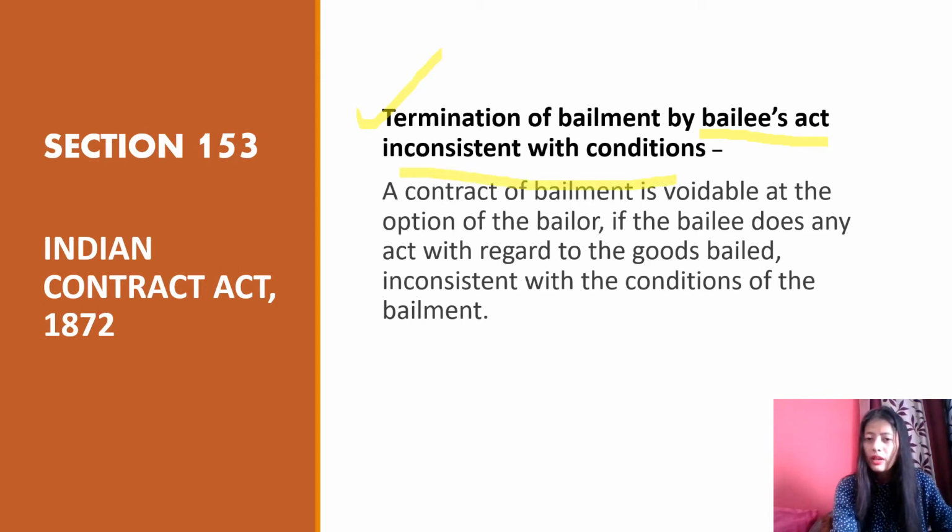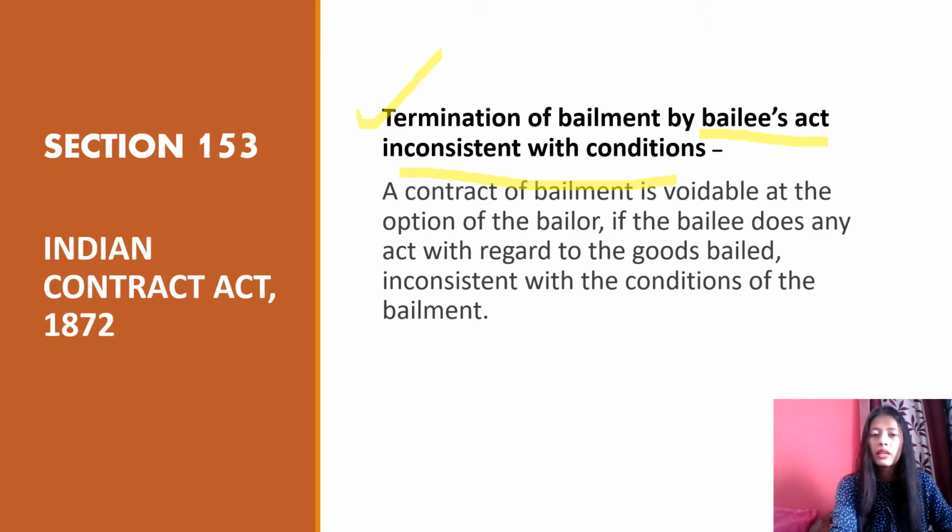A contract of bailment is voidable at the option of the bailor if the bailee does any act with regard to the goods bailed inconsistent with the condition of the bailment. So what does this section say? When will the contract of bailment become voidable? At the option of the bailor. The bailor can make that contract of bailment voidable if the bailee does an act with regard to the goods bailed inconsistent with the condition of the bailment.